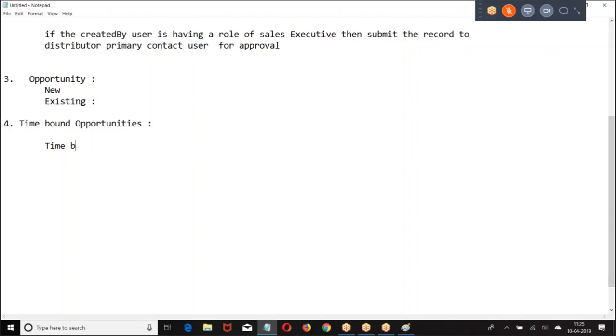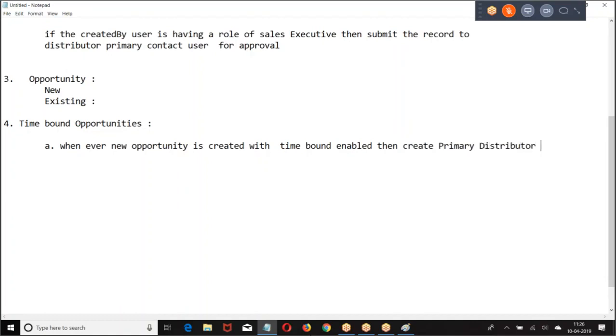So, the question: whenever a new opportunity is created with the time-bound enabled, then create the primary distributor.